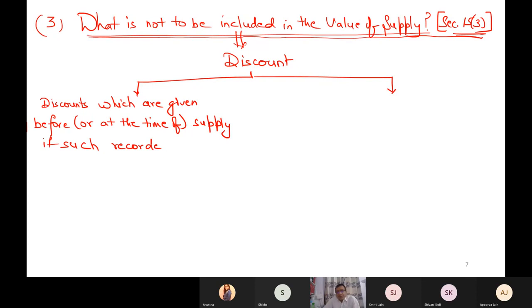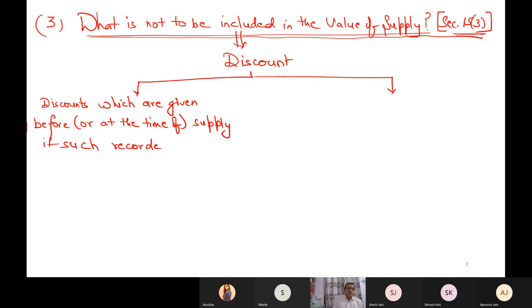Whenever you purchase medicines and the medicine shop owner is giving you a discount, whatever GST is charged is not on the total gross value, but on the value after giving you the discount.